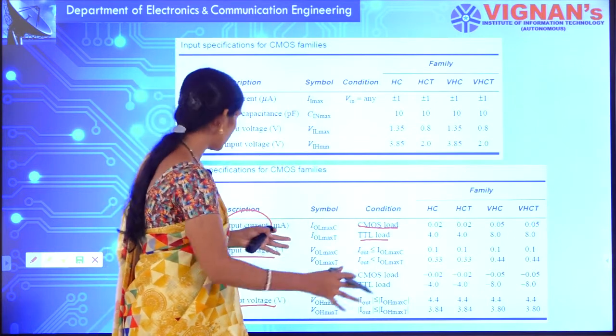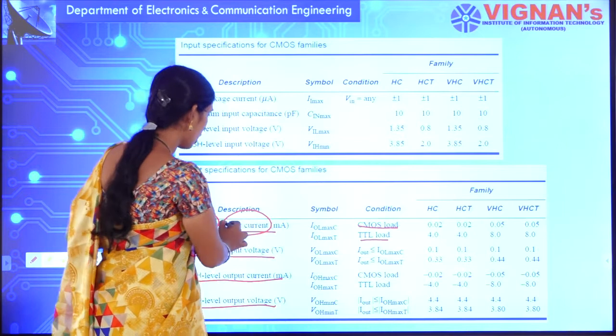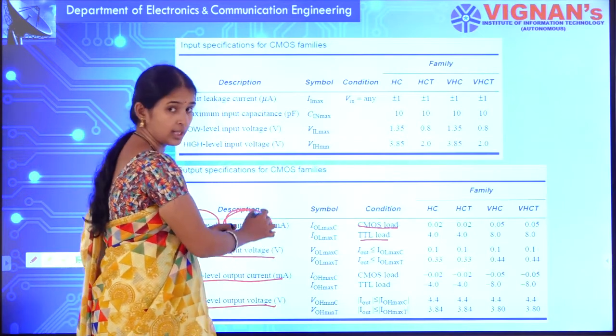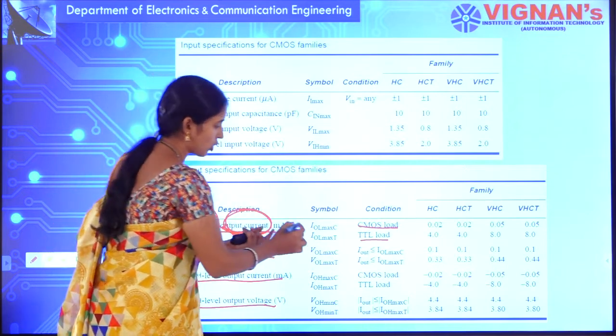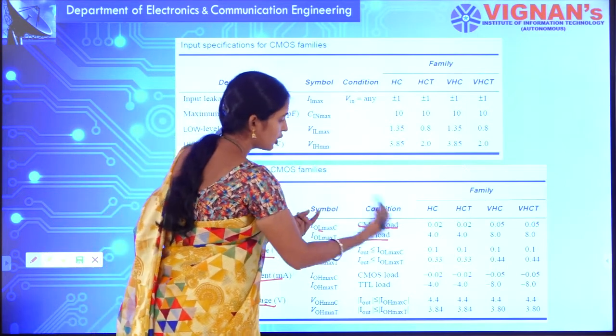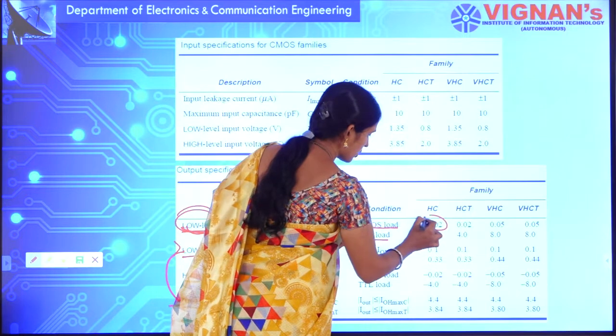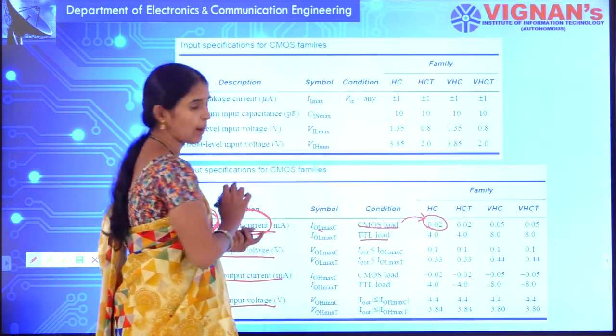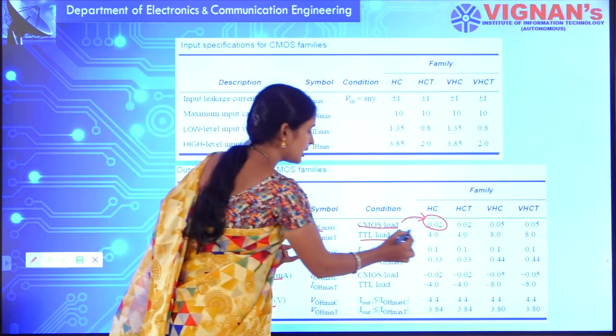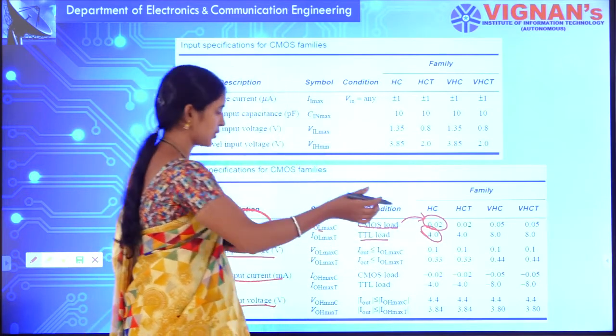What is the output current that is provided when you are providing low logic? If it is a CMOS load, it is providing an output current of 0.02 milliamperes, whereas for TTL it is providing 4 milliamperes.